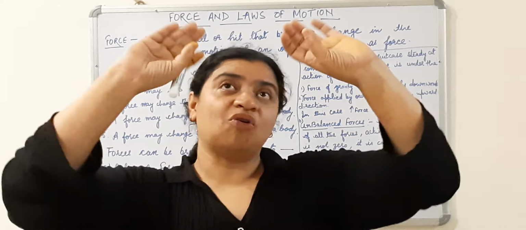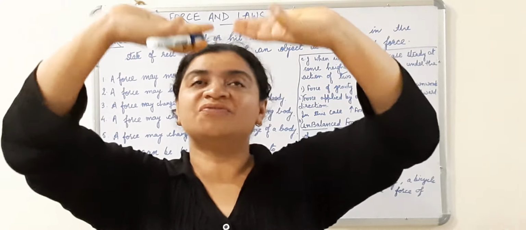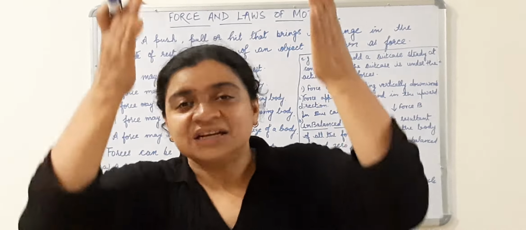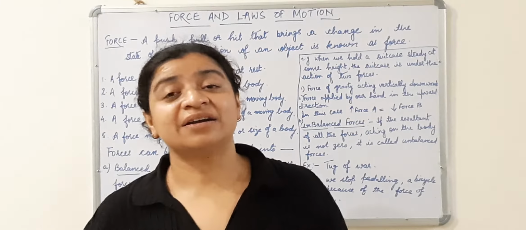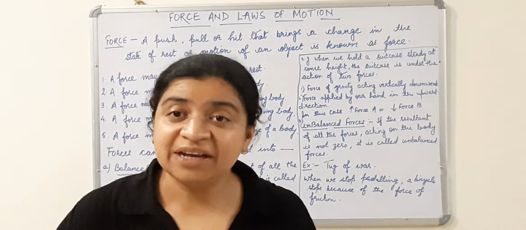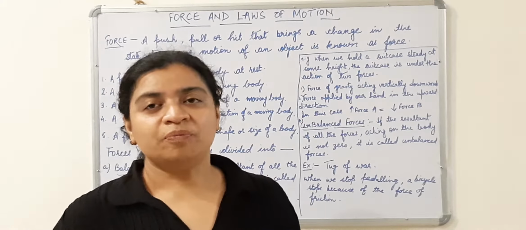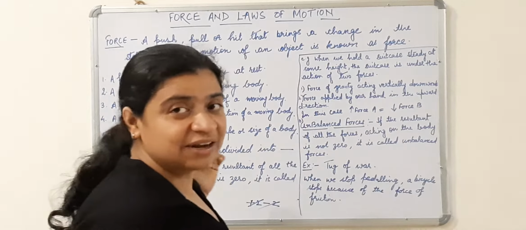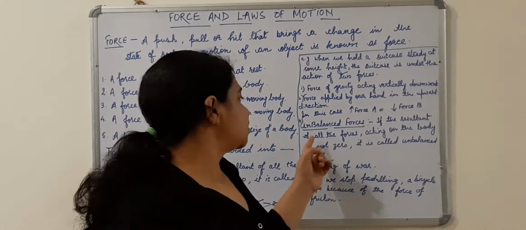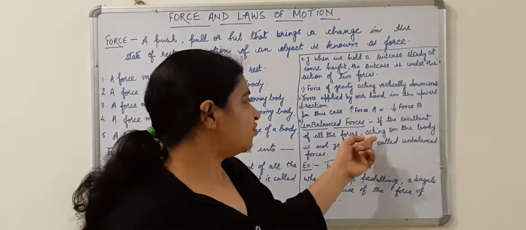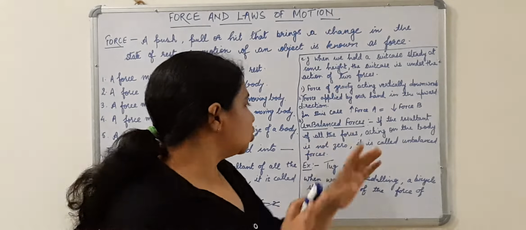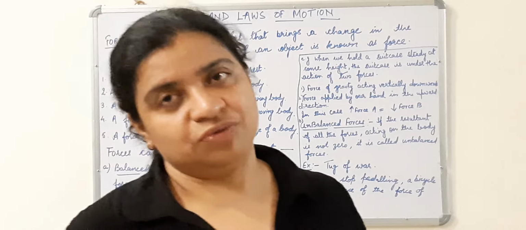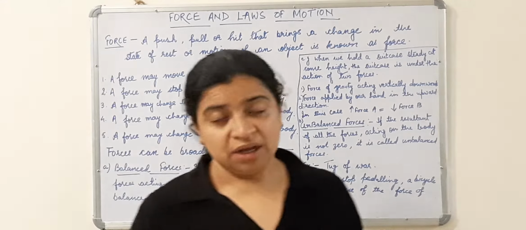What will happen if I do not apply the force vertically upward? There is only one force acting vertically downward. The suitcase will come down because it is moving under the force of gravity only. There is one force only. So now this gives you the example of unbalanced forces. Now let's see the definition also. If the resultant of all the forces acting on the body is not zero, in that case it is known as unbalanced force.